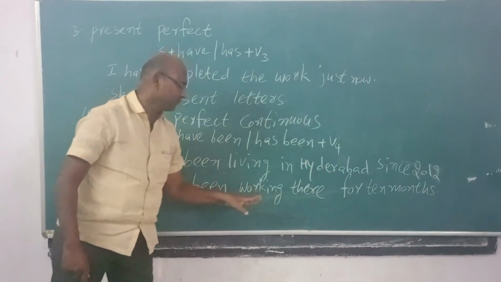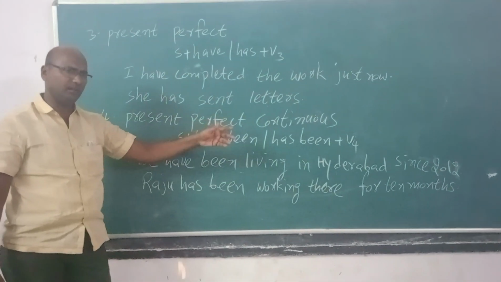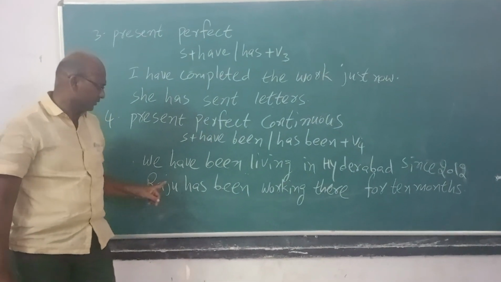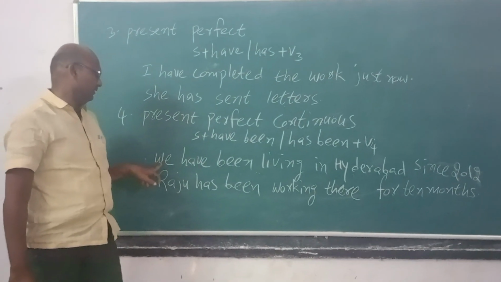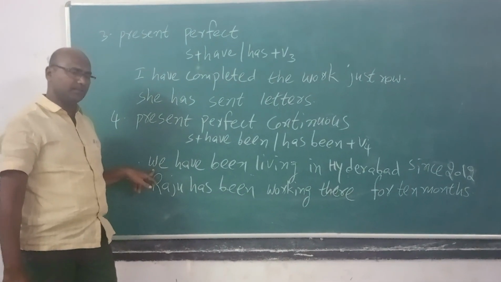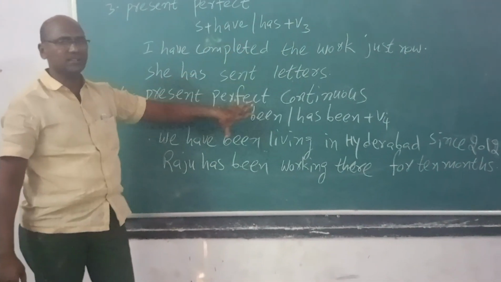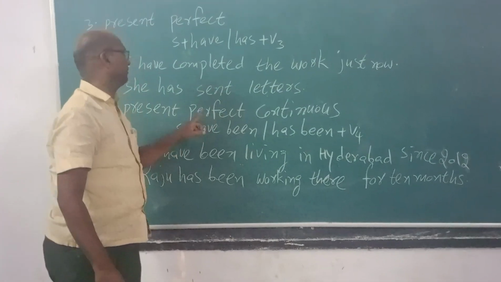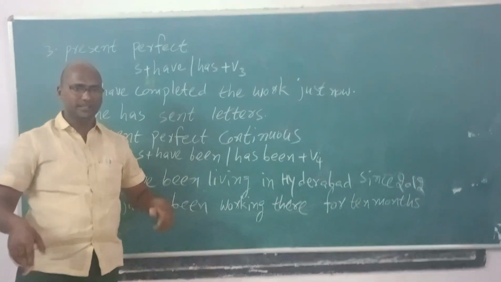For 10 months they are working in the same office, or any other place. So Raju is third person, so has been comes. We is first person plural, so have been comes. Like this, the structures of present perfect and present perfect continuous have been completed in this session.